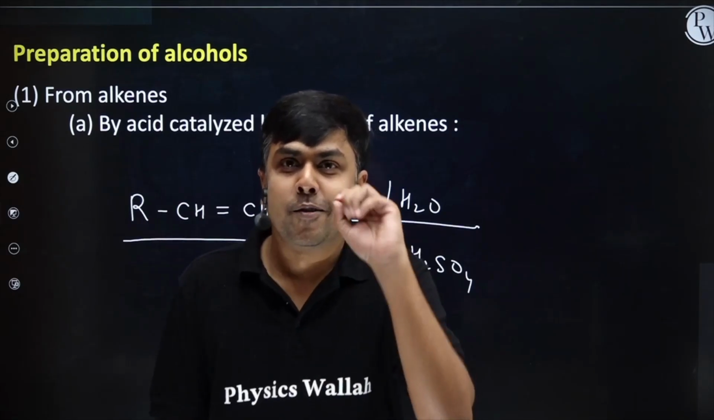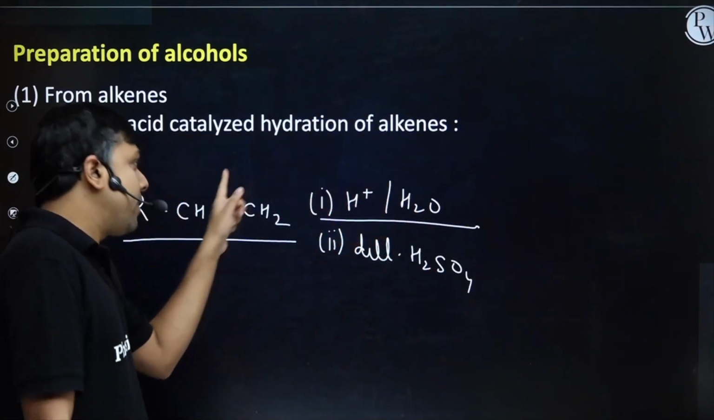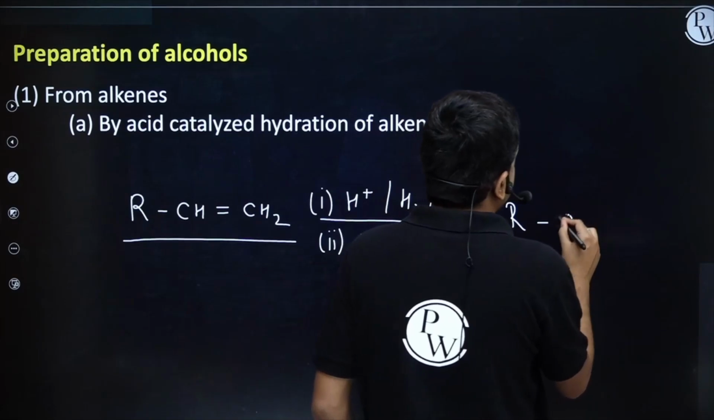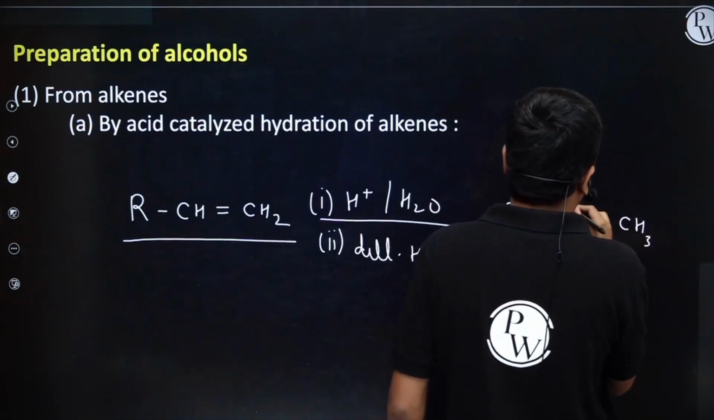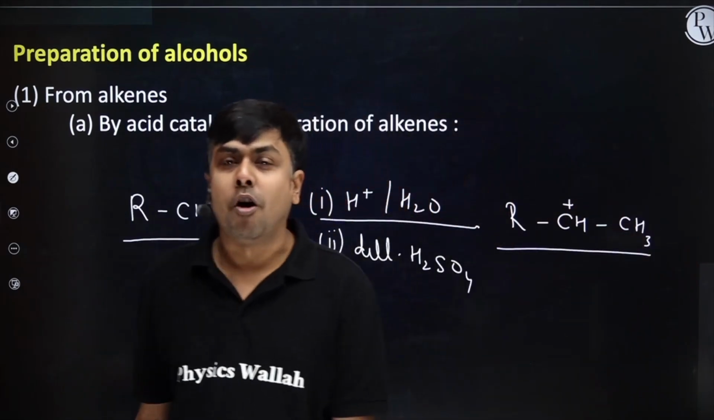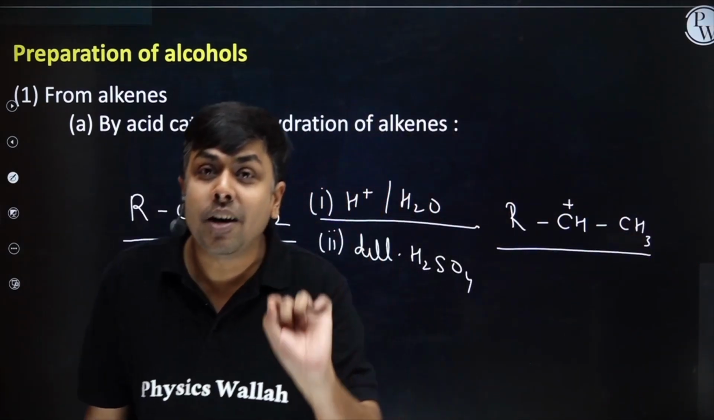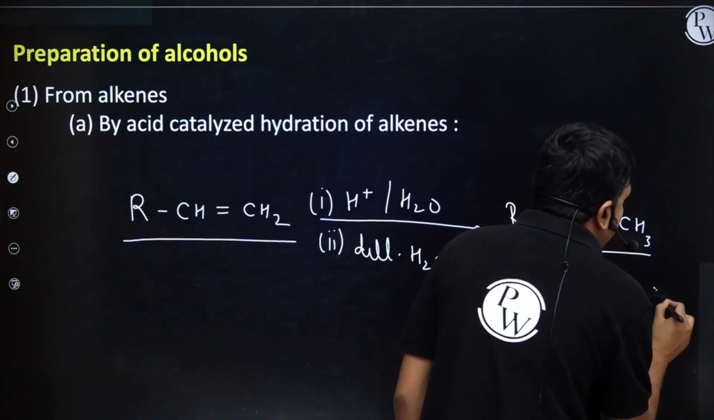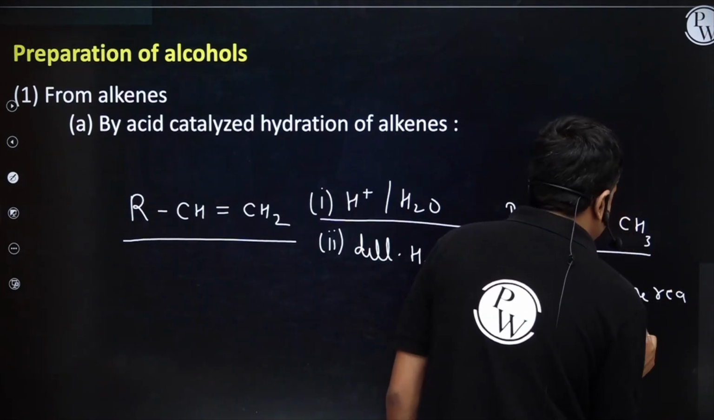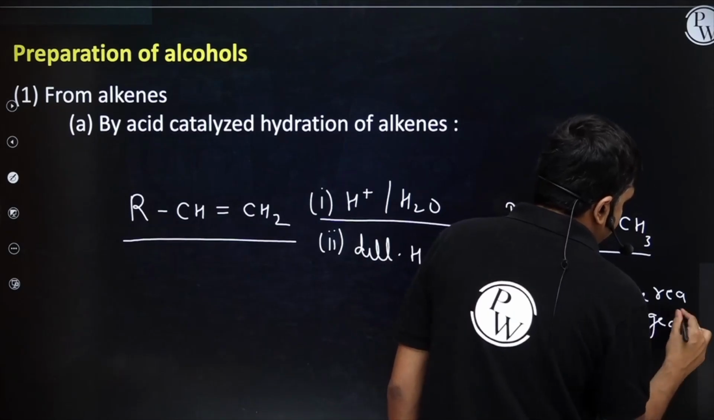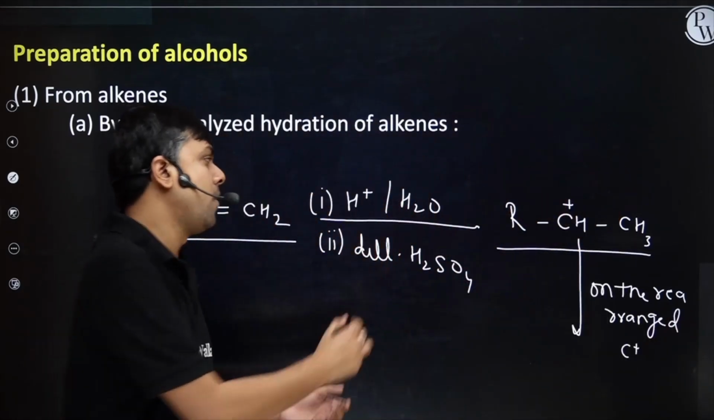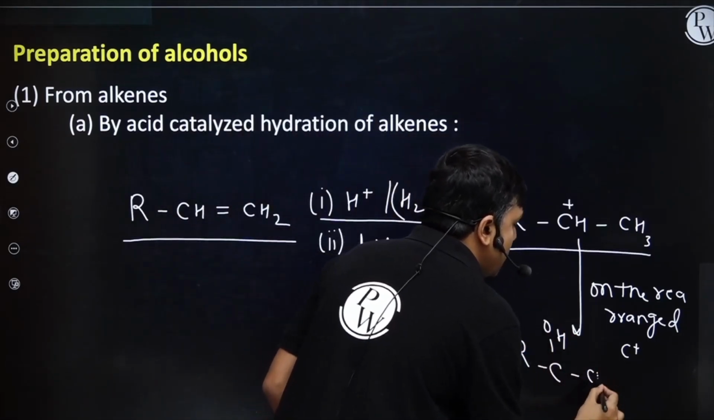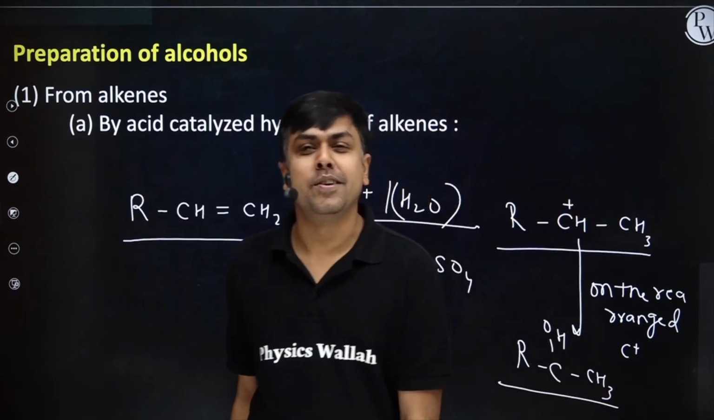The first step is the formation of carbocation. This H plus will attack on the alkene and I will have the formation of RCH3 positive. The carbocation once formed may undergo rearrangement to give a more stable carbocation, and on the rearranged carbocation, this water will attack to form alcohol. Right, students? I hope you understood this one.